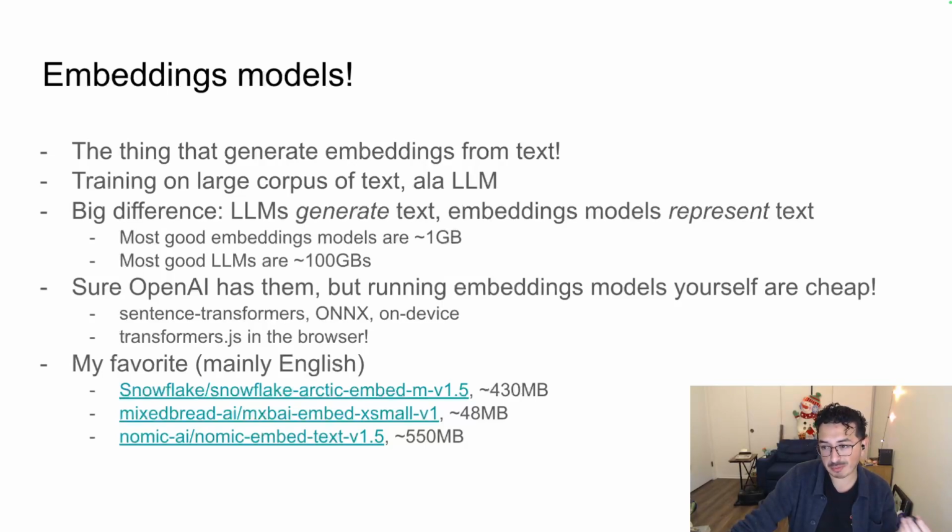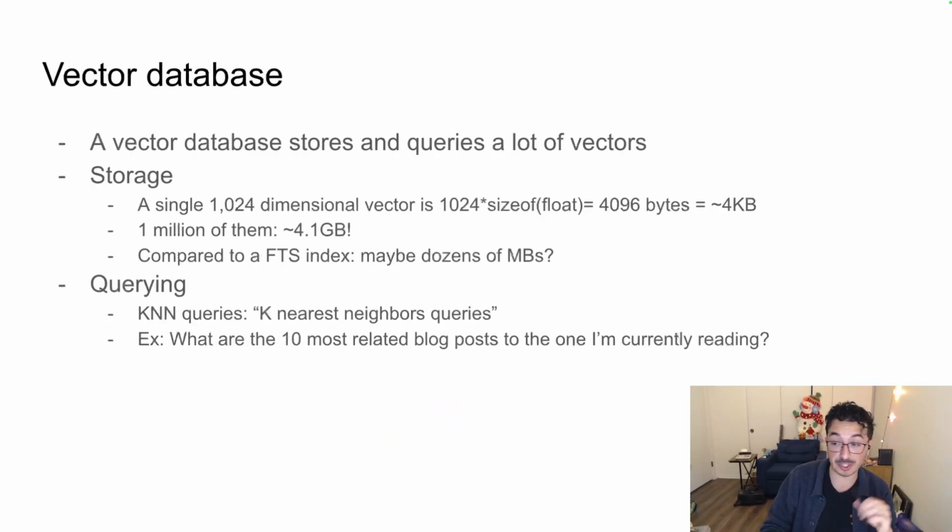Again, it's mostly English-based, which kind of sucks, but there are other embeddings models that are multilingual. So, you can search for something in one language and get results back in another language. That's always cool. But definitely with the embeddings models, try to look for open source ones that are free. It can be very useful to you and save you a lot of money.